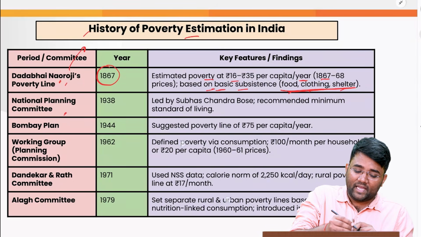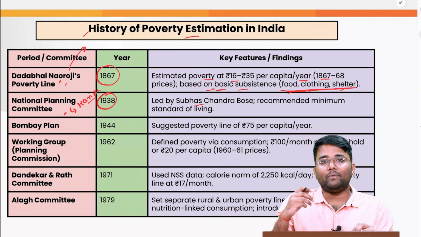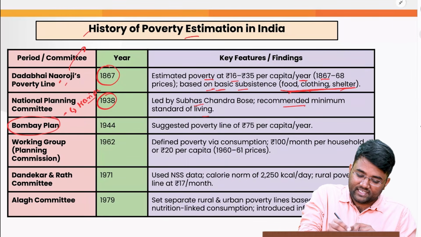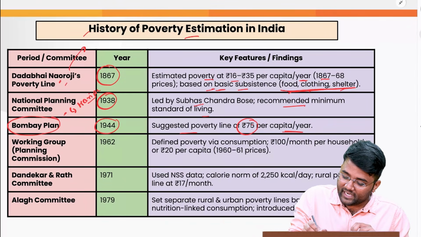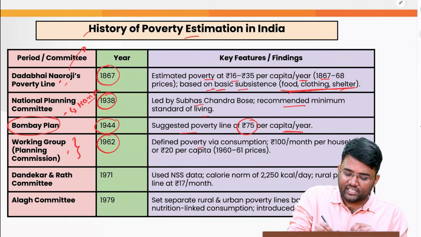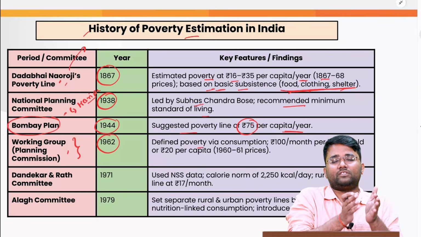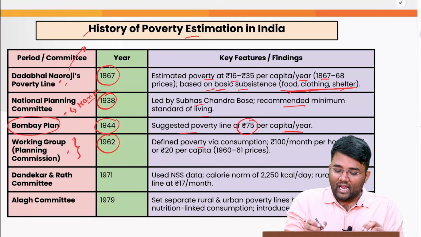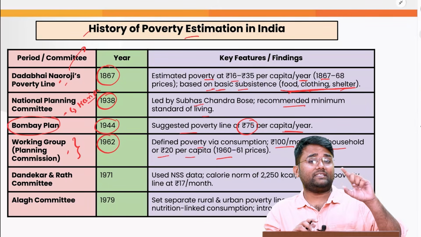Then we have the National Planning Committee, which came in the Haripura session of Gujarat in 1938, and this was led by Subhash Chandra Bose. They also recommended a minimum standard of living. After that, the Bombay Plan that came in 1944 also suggested a poverty line of 75 rupees per capita per year. Then we have the working group under the Planning Commission in 1962. They defined poverty via consumption, the basket under which the food commodities were kept, and what the consumption pattern was in rural and urban areas. And then 100 rupees per month per household, or 20 rupees per capita, at 1960-61 prices.